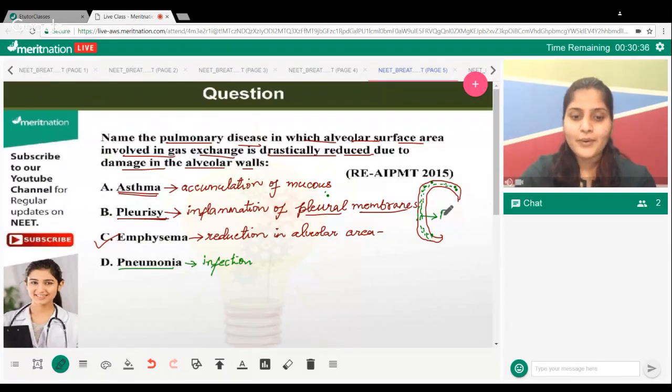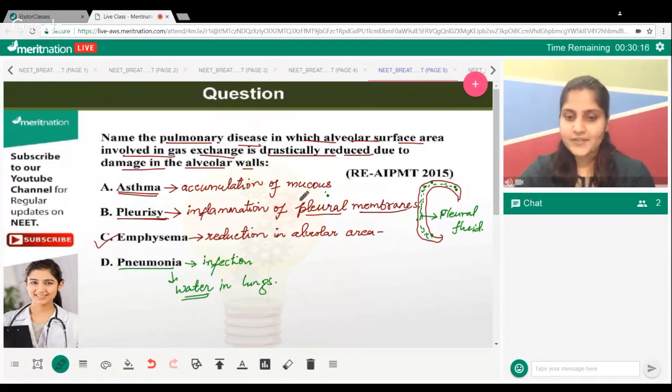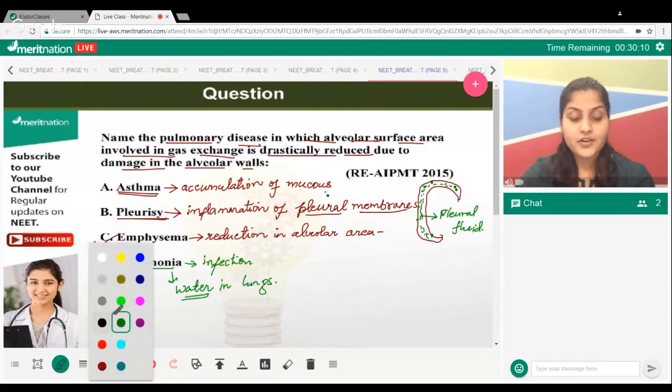Exactly. Pleural fluid, I'm getting the answer. Very good. That's your pleural fluid. Perfect, perfect, perfect. Water in lungs. Anil, perfect answer. You get water accumulation or mucus accumulation in lungs. Very good. So keep this in mind. These were some discussion about the diseases associated with this particular system of yours, right?